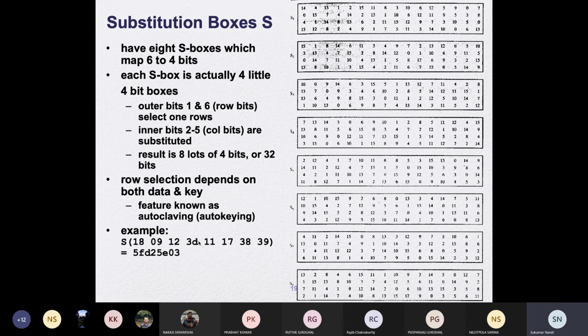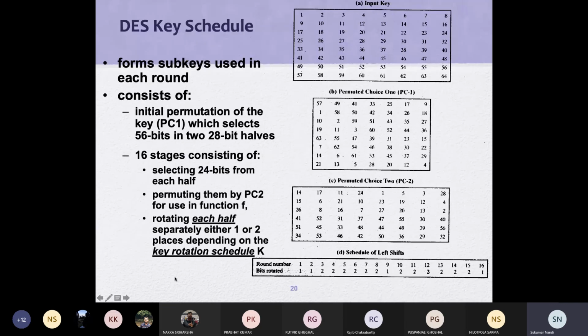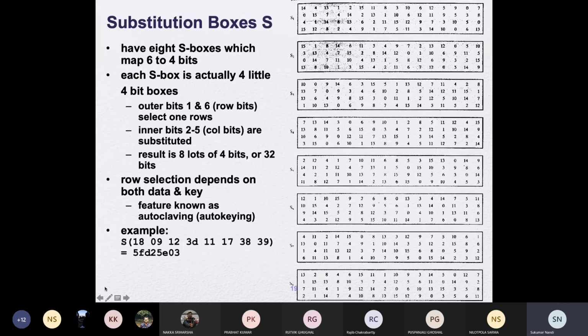If we go back to what we are talking about, we expanded this, we added the key. After addition, with the predefined substitution box, we select the corresponding row and column, and finally generate output, where row selection totally depends on key and the plain text. So this is nothing but auto keying, and the key schedule will be in the next class.